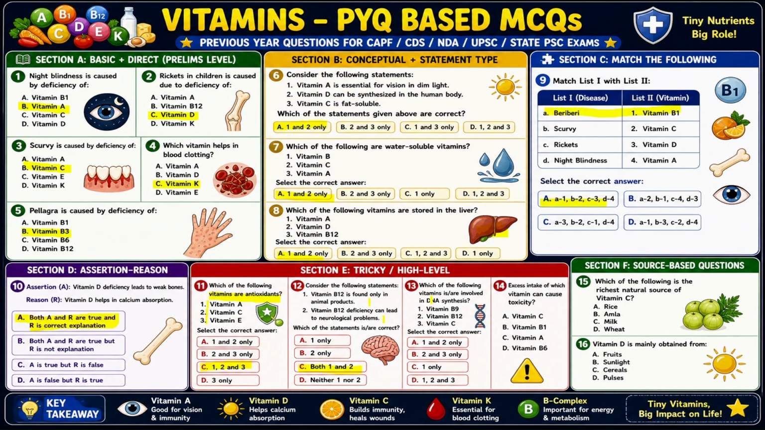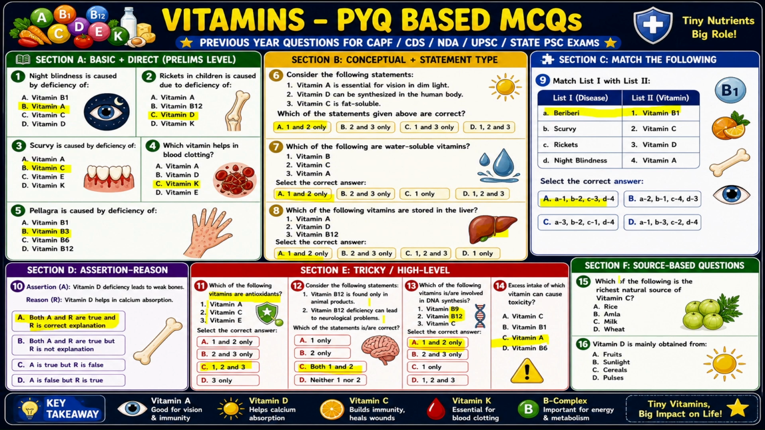Now, which of the following vitamins are involved in DNA synthesis? B9, B12, vitamin C. C is not related. B12 and B9 are the vitamins related to DNA synthesis. 1 and 2 is the correct option. Now, excessive intake of which vitamin can cause toxicity? Only fat soluble vitamins can cause toxicity. So this is vitamin A, option number C. Vitamin B and C are water soluble and they just get out of our body through urine.